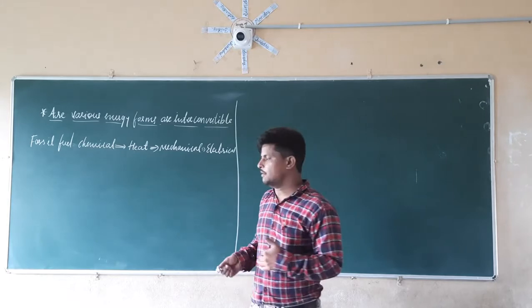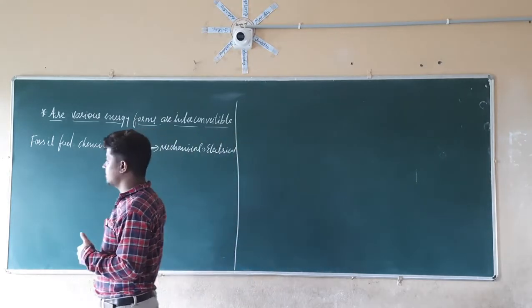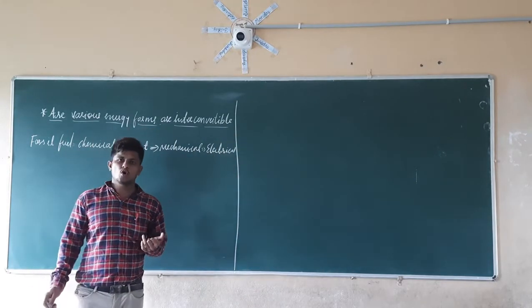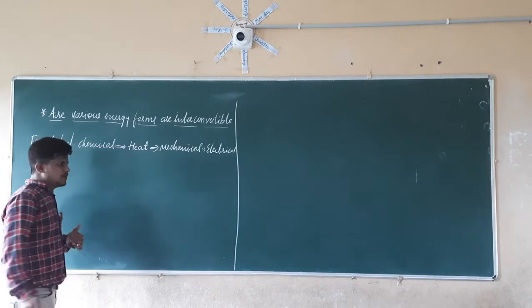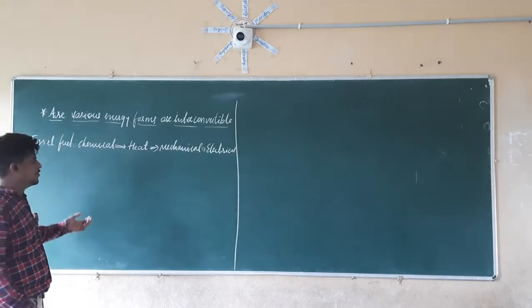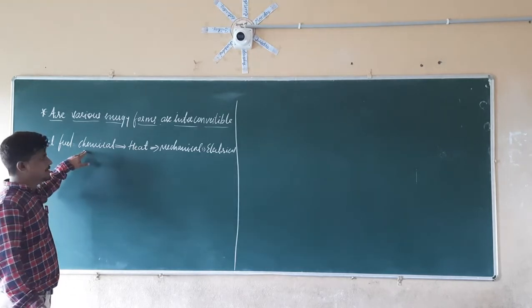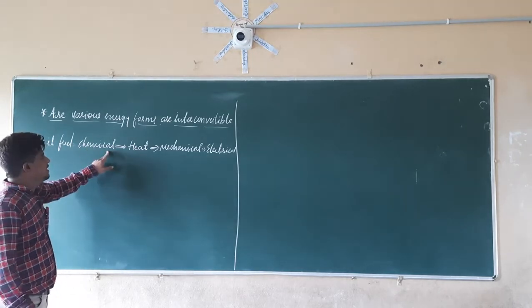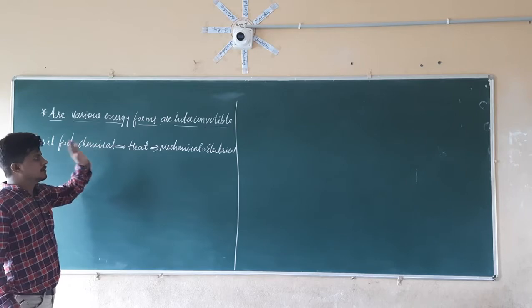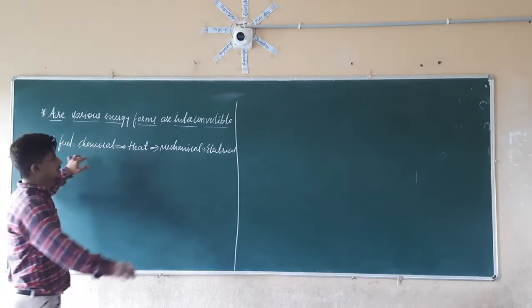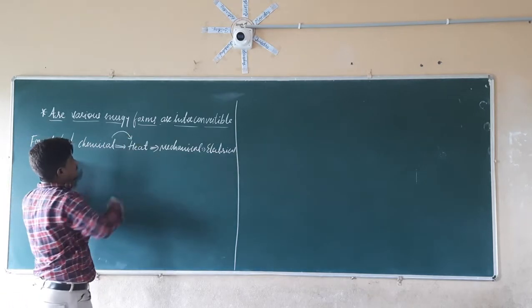We are going to take the example of fossil fuels, that is coal. When you burn the fossil fuels, it is going to do a chemical reaction. So it contains chemical energy. When we heat it, the chemical energy is going to convert into heat energy. See here, the conversion is coming.